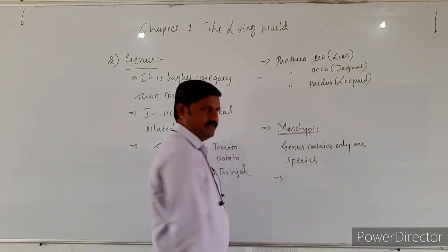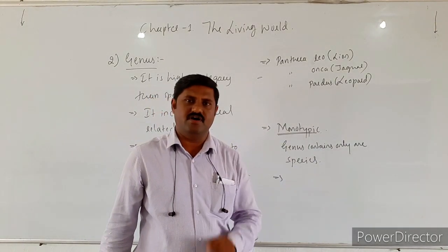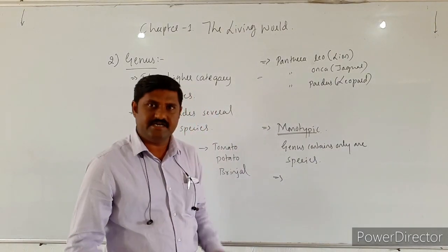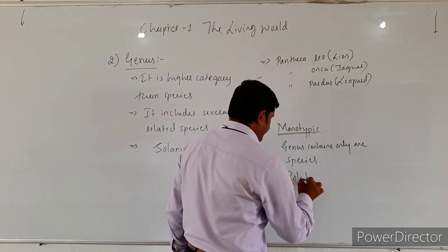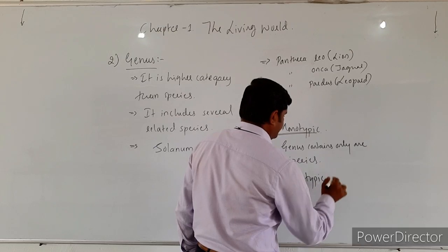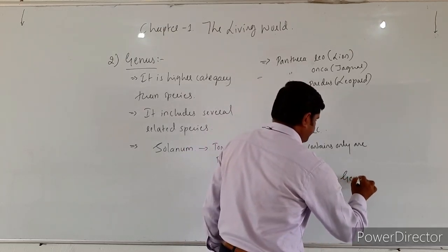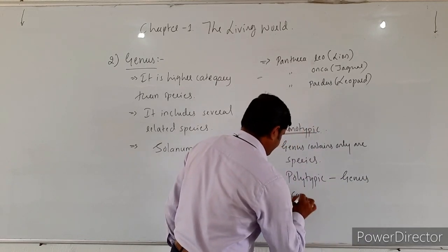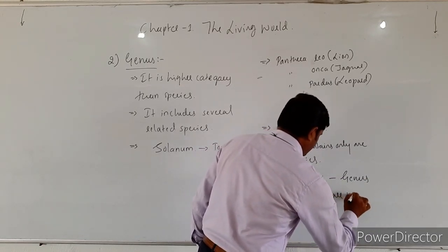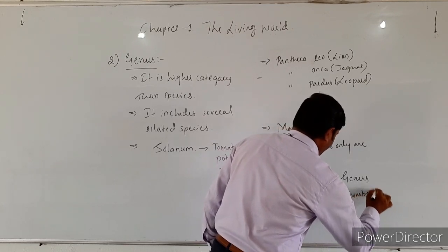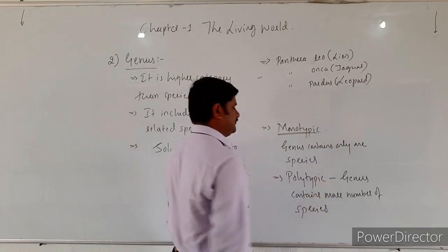And if the genus contains more number of species, then it is called polytypic. Polytypic in the sense that the genus contains more number of related species.